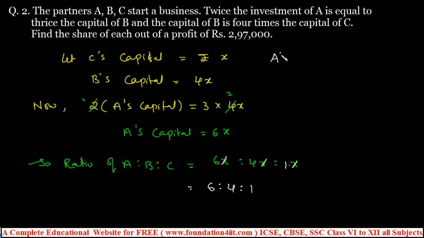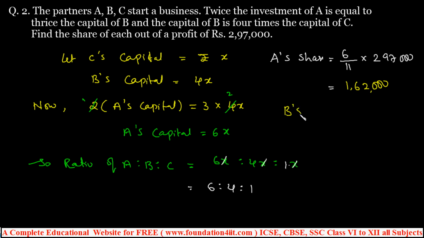That is simple. Now A's share is A's ratio 6 by the total ratio 6 plus 4 is 10, plus 1 is 11, into how much profit we should distribute, which is 2,97,000. So 2,97,000 into 6 by 11. You can calculate individually, and we get 1,62,000. That is A's share.